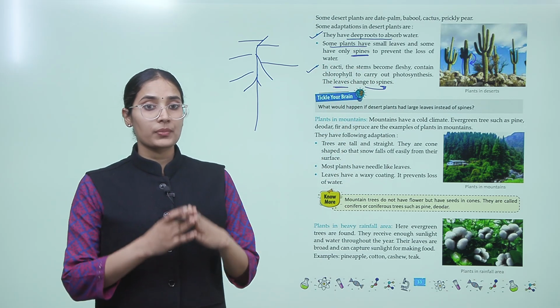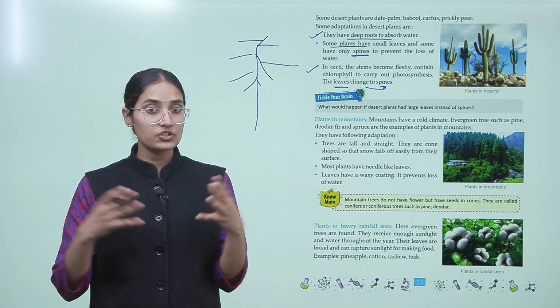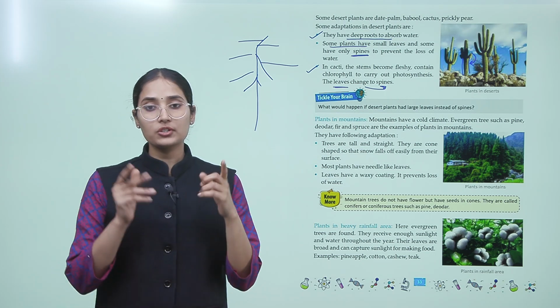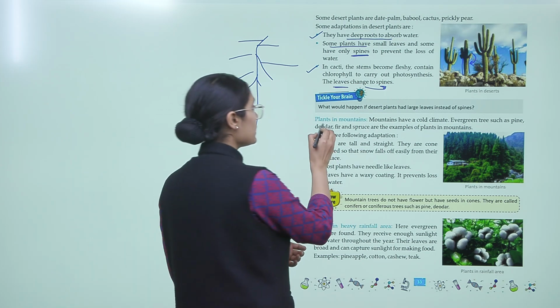Do you know, students, what would happen if desert plants had large leaves instead of spines? So think about this. Now plants in mountains.